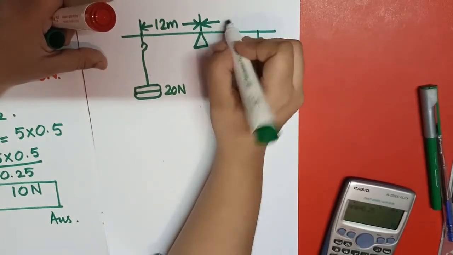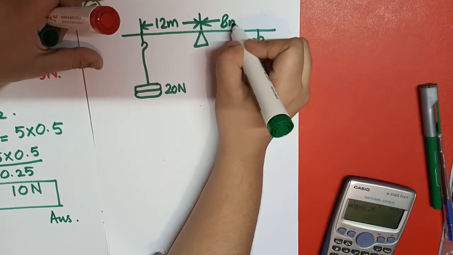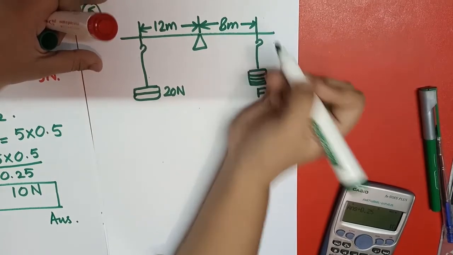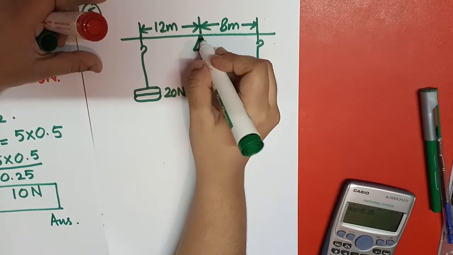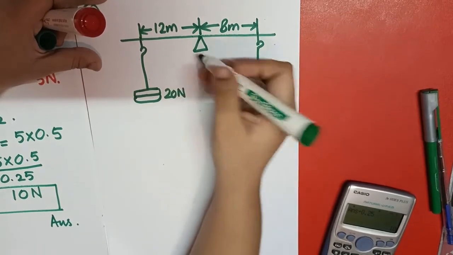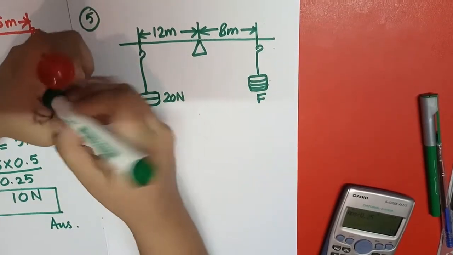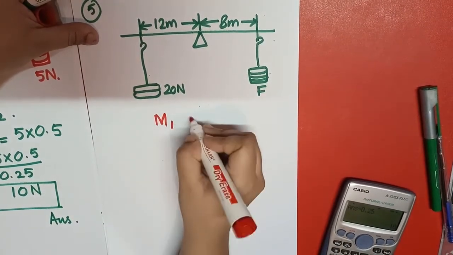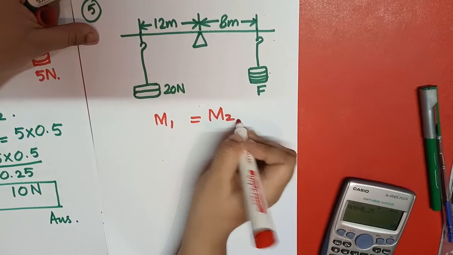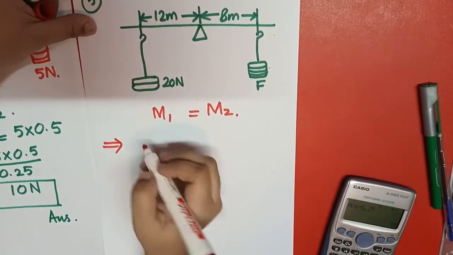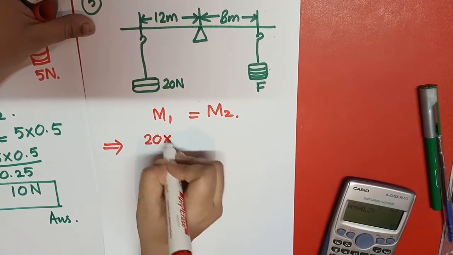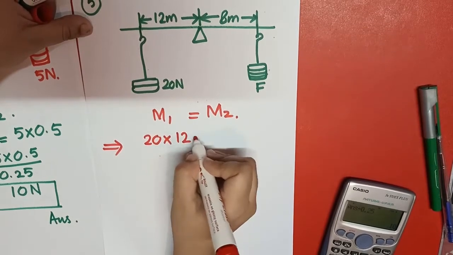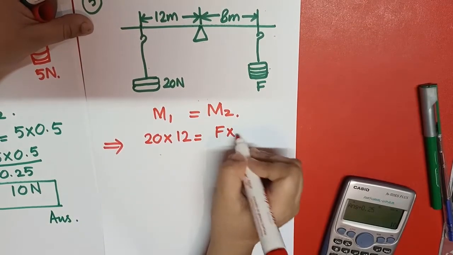Its length from the center is 8 meter. Practically this fulcrum should be longer, as we can easily hang this weight. So what we have to do next, you know very well, moment 1 equals moment 2. So we can calculate it. How can we calculate it? 20 into 12 is equal to F into 8.